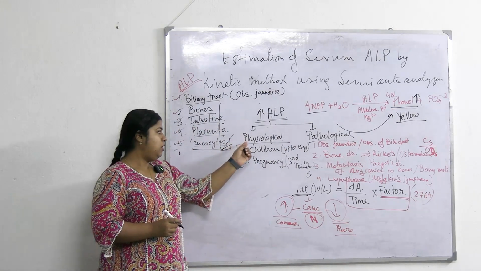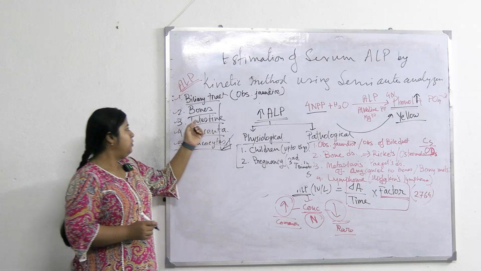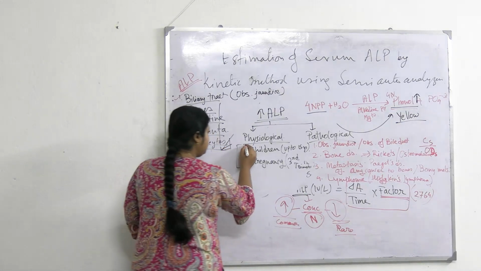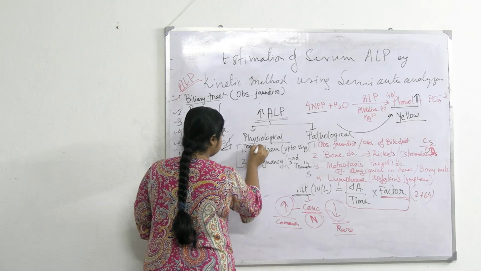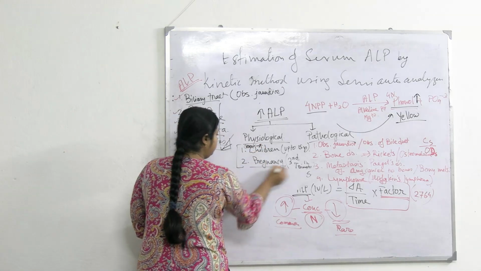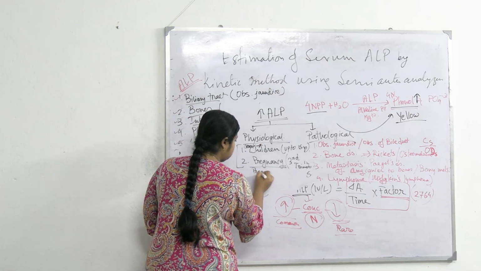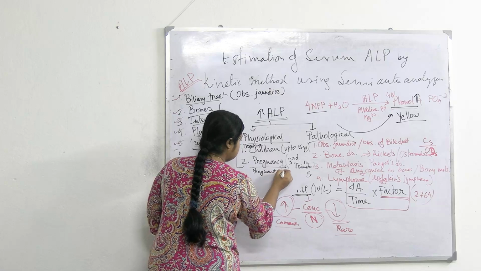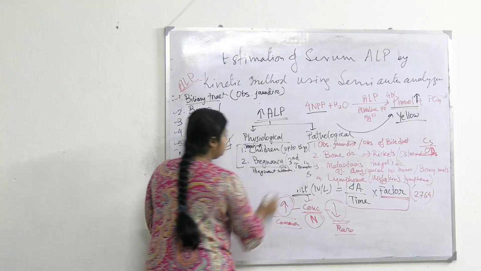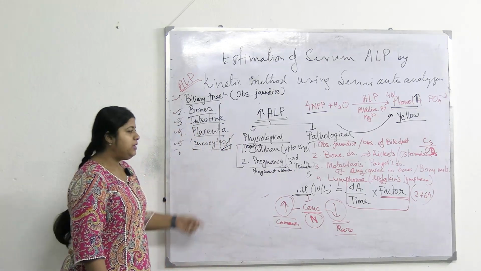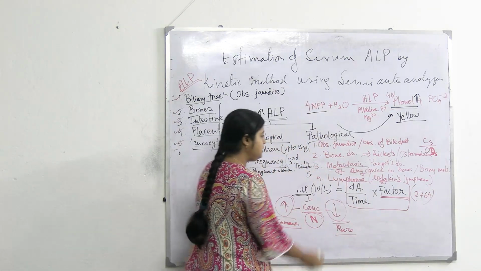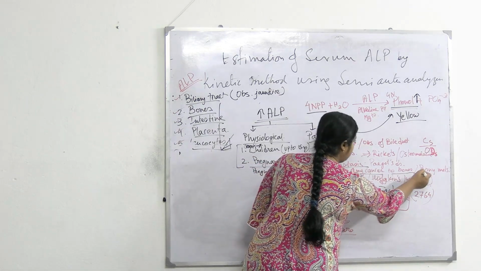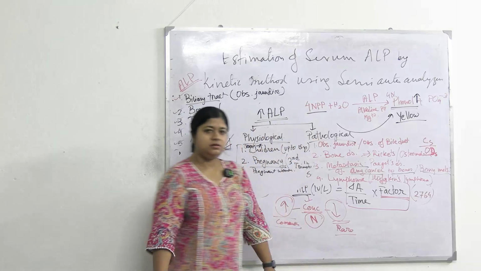Two of the physiological causes are growing children and pregnant woman. Bony mets, metastasis of any cancer to bones. Okay.